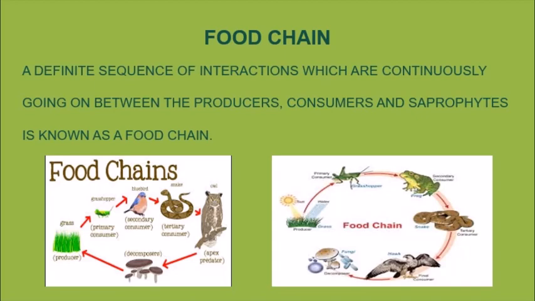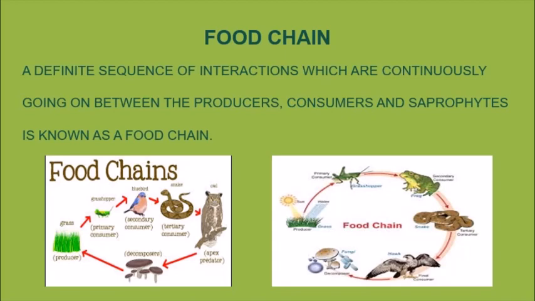For example, the grasshopper feeds on the grass, the frog feeds on the grasshopper, the snake, which is a secondary consumer, feeds on the frog, and the hawk feeds on the snake. And when the hawk dies, the decomposers decompose the hawk's body.